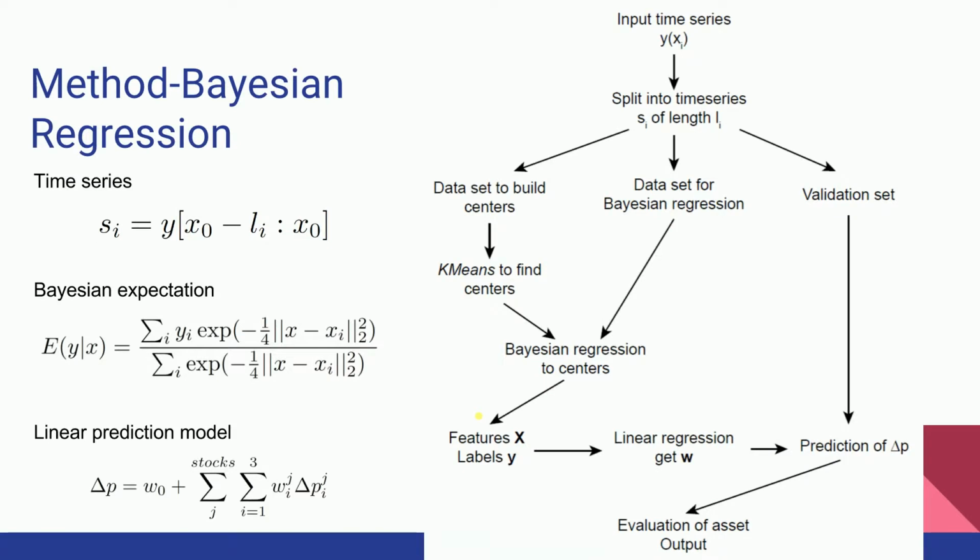This is the workflow. First, we generate a bunch of time series with different lengths. We split them into 3 parts. In the first part, we use the k-means method to find out the centers with large variance. Then we train models on the second dataset by doing Bayesian regression to the centers. The Bayesian expectation values are treated as real features x. The y labels are just the future price. With x and y, we do linear regressions to fit the weights vector w. After that, we are able to make predictions with the third dataset.